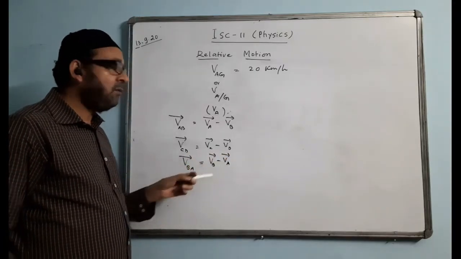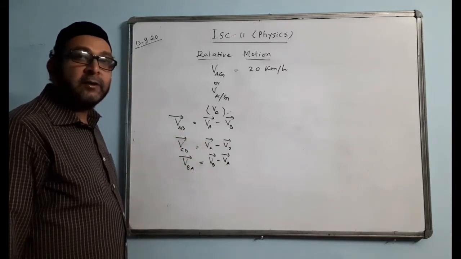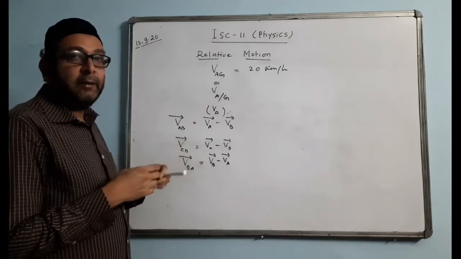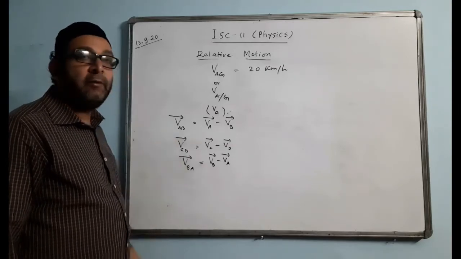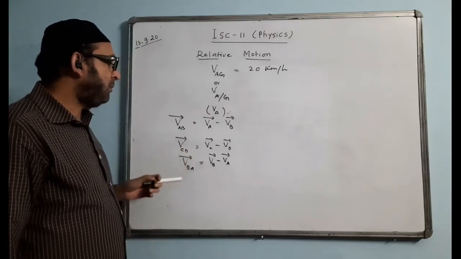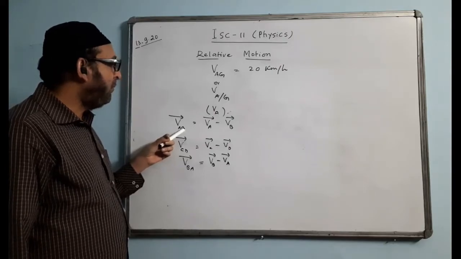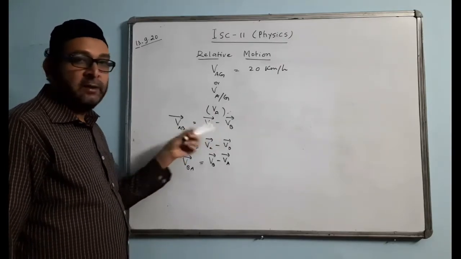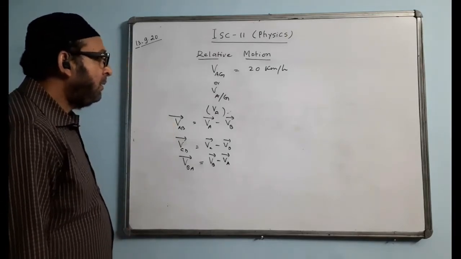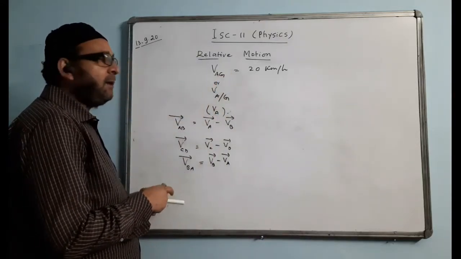For this, we have to draw a diagram and follow the vector rule to find the resultant. We cannot simply subtract. So we have to follow a vector diagram. Either we can make a triangle, or we have to make a parallelogram. We will follow the vector rule, not the ordinary law of addition or subtraction. So the relative velocity formula is like this: VAB will be equal to VA minus VB, a vector difference, and we will find the value. This will have direction also.